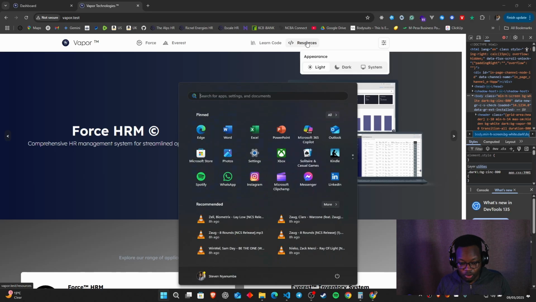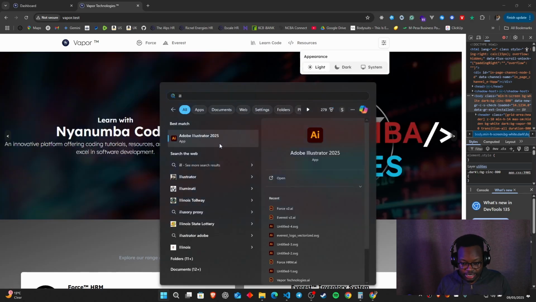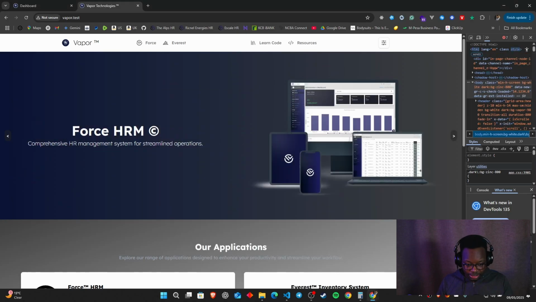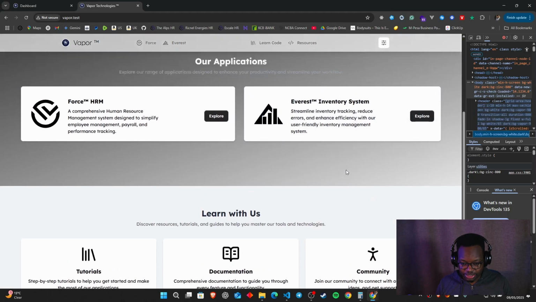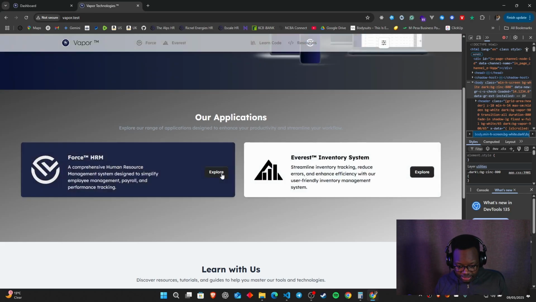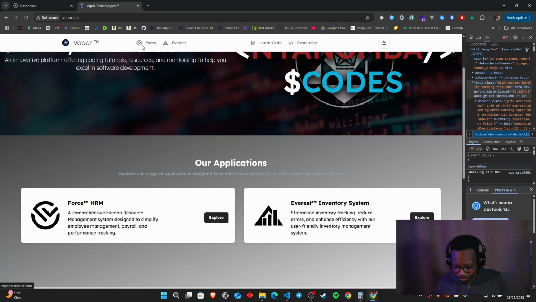As you can see, one of the most used applications inside my arsenal is Adobe Illustrator, and I'm trying as much as I can to bring out something for the development community to be able to enjoy, and at the same time, try as much as they can to utilize it, and if there's anything they want to add, they can add. That being said, ladies and gentlemen, I have this ready over here for me.